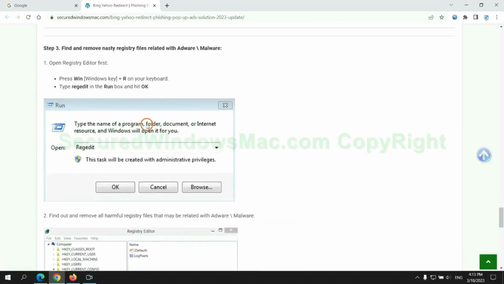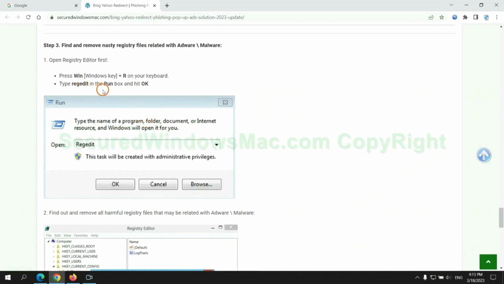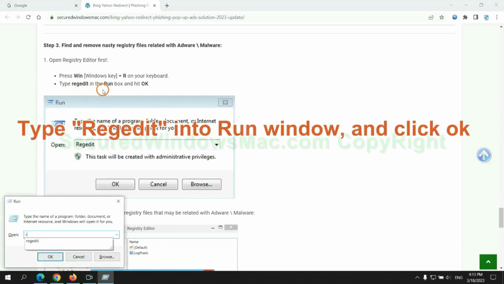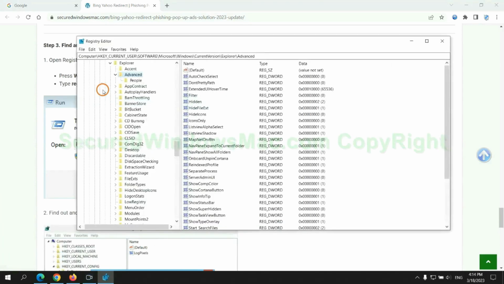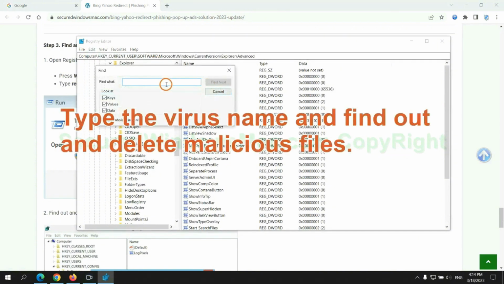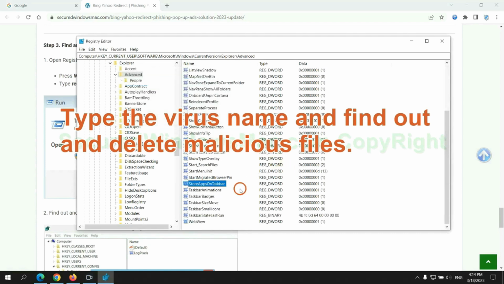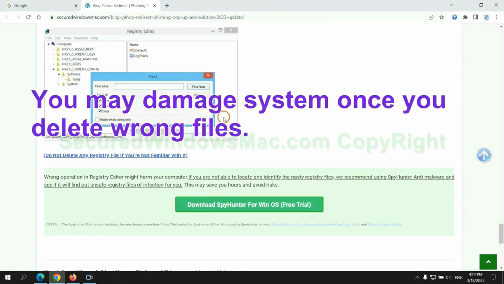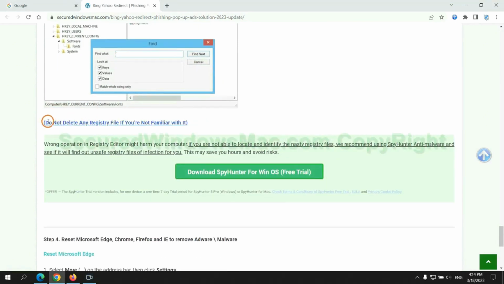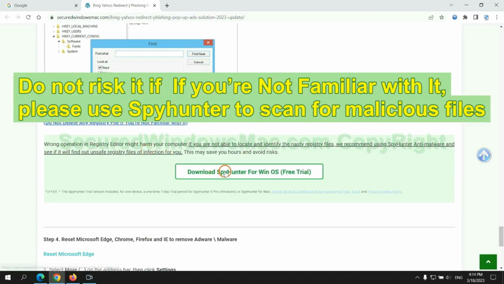Next, we need to remove nasty registry files. Type regedit into the Run window, and click OK. Type the virus name to find and delete malicious files. Please be careful, you may damage the system once you delete wrong files. Do not risk it if you are not familiar with it. Please use SpyHunter to scan for malicious files.